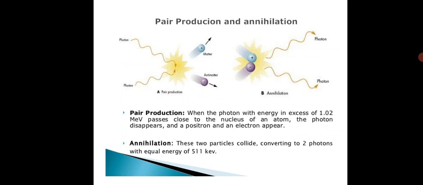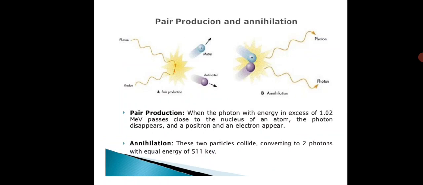In this case, the entire energy of the photon is absorbed in the production of a positron and an electron. In the first case, pair production, the energy of the photon is absorbed in the production of both matter and antimatter, meaning electron and positron. Here the minimum gamma ray energy necessary for this process is 1.02 MeV, which is equivalent to the sum of the rest masses of the positron and electron. Energy in excess of 1.02 MeV is carried off as kinetic energy when the photon passes close to the nucleus of the atom.